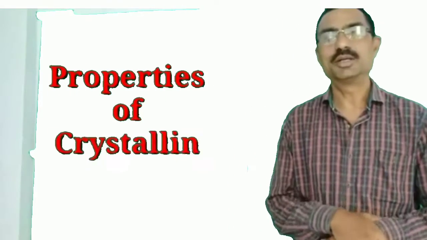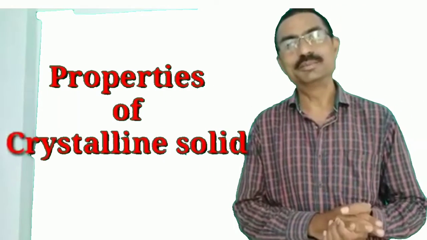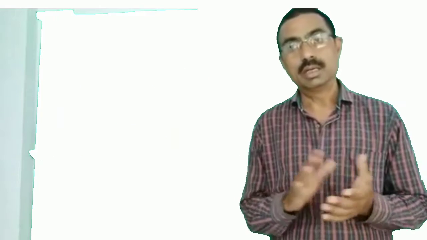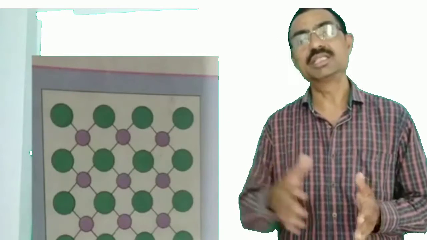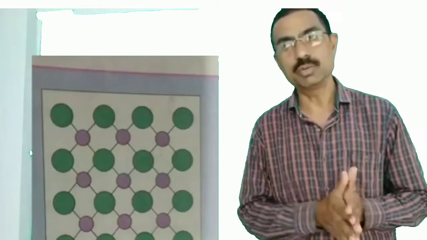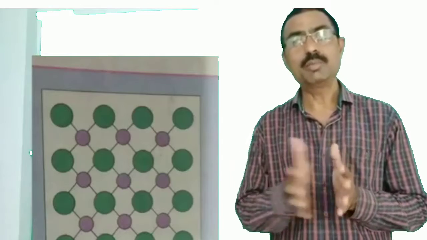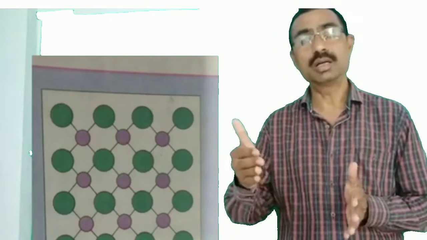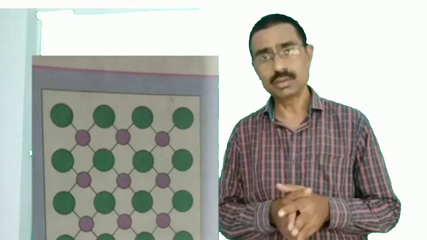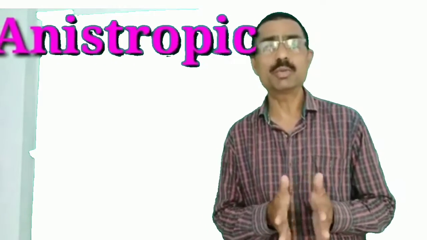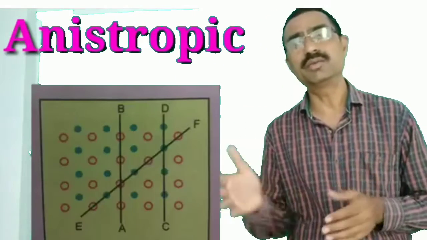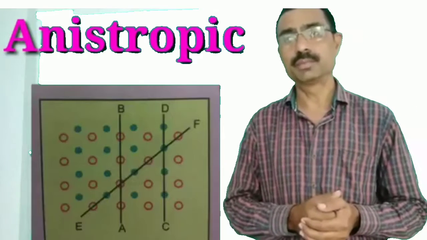Properties of crystalline solid. In a crystalline solid, the arrangement of constituent particles, which may be atoms, ions or molecules, is in a specific order and specific geometry. The arrangement of particles is long range order. Crystalline solids are anisotropic. Anisotropic means when we observe different directions, we get different values.